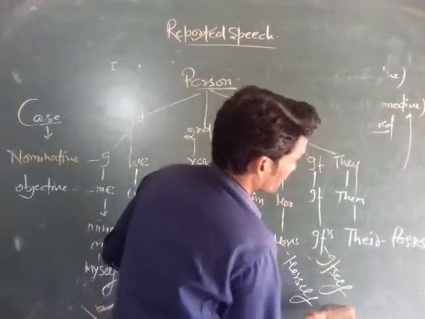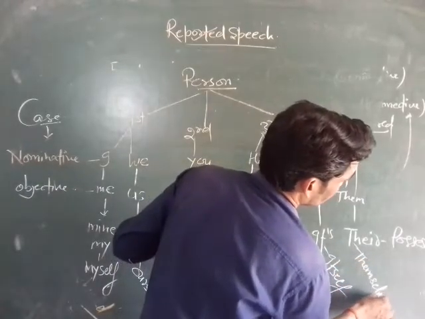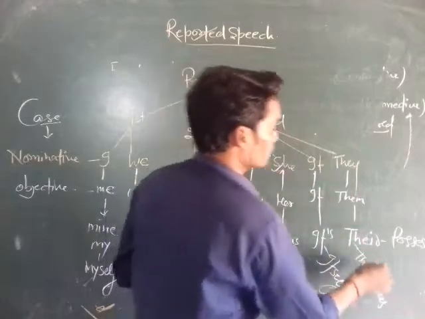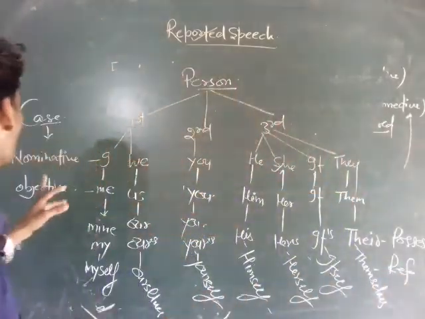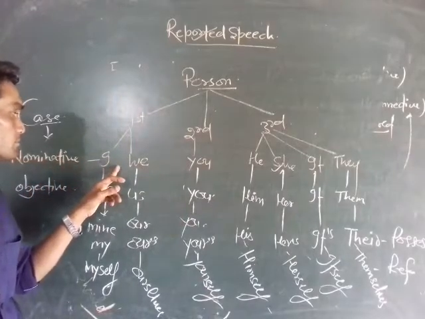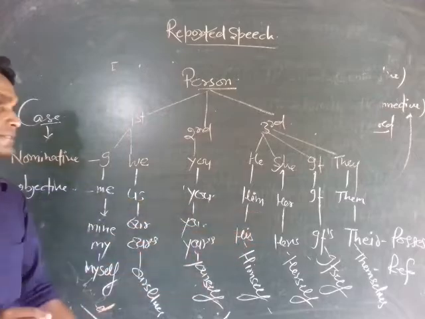Itself is reflexive of it, and themselves is reflexive of they. It is a reflexive case. There are four cases here: nominative or subjective, then objective, possessive, and reflexive case.